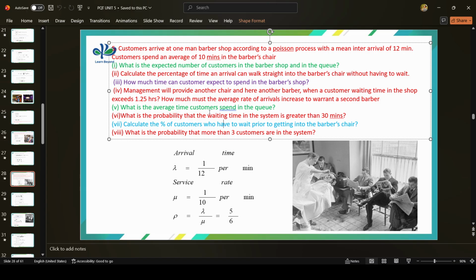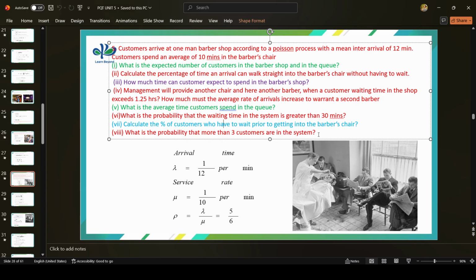What is the average time customers spend in the queue? What is the probability that the waiting time in the system is greater than 30 minutes? Calculate the percentage of customers who have to wait prior to getting into the barber's chair. What is the probability that more than 3 customers are in the system? Okay.